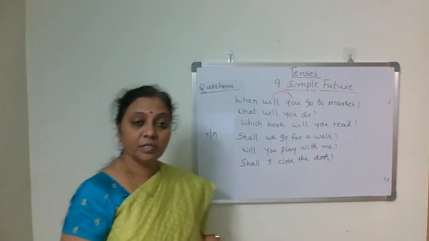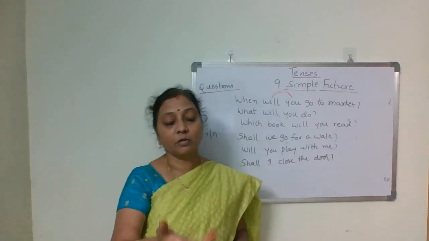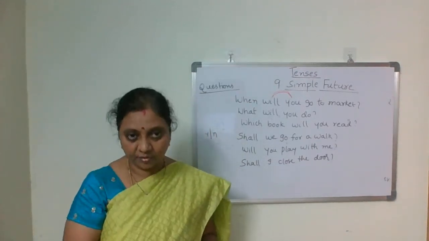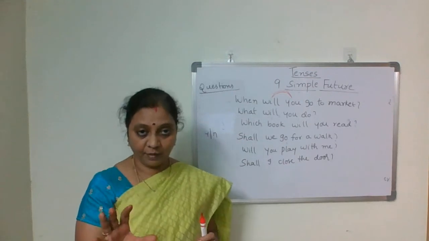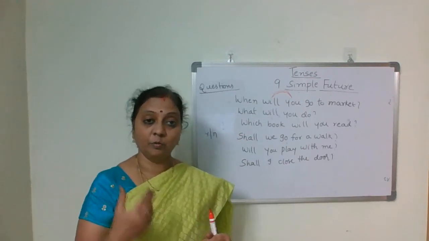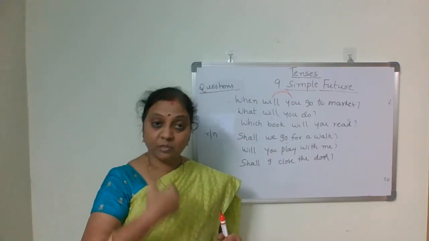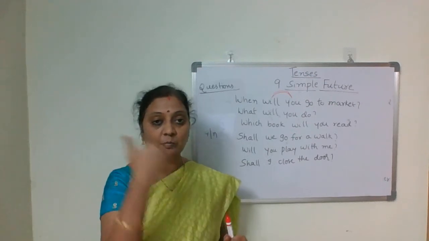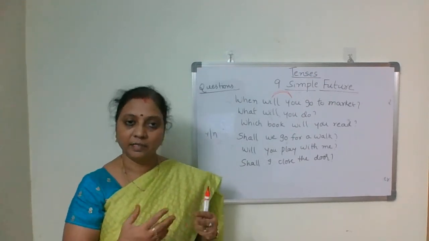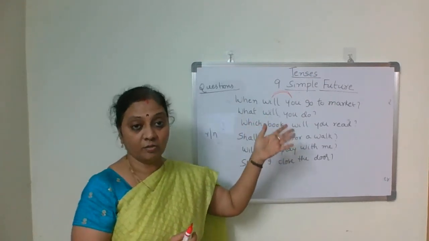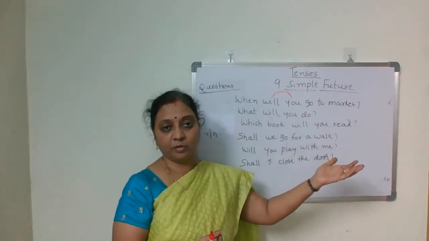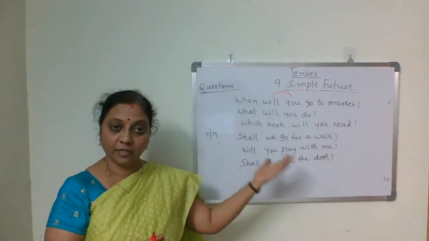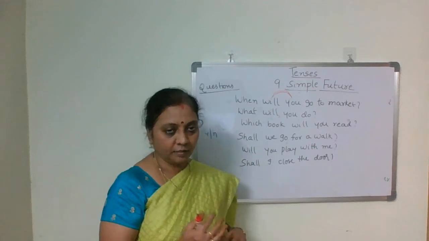This is all about simple future. So simple future talks about future actions, isn't it? Will plus V1, and main keywords are tomorrow, next day, I mean to say day after tomorrow, next week, next month, next year, like that. So on, even years also. The future years also you can talk about, in 2025, 30, 50, like that.